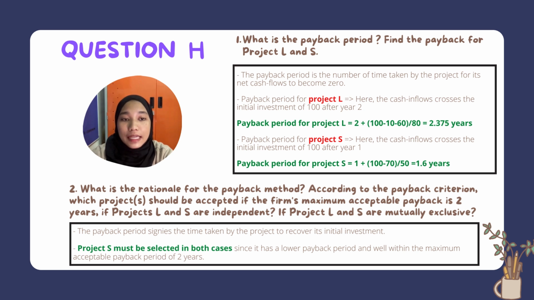equals 1.6 years. Question 2: what is the rationale for the payback method? According to the payback criterion, which project should be accepted if the firm's maximum acceptable payback is 2 years? If projects L and S are independent? If projects L and S are mutually exclusive?